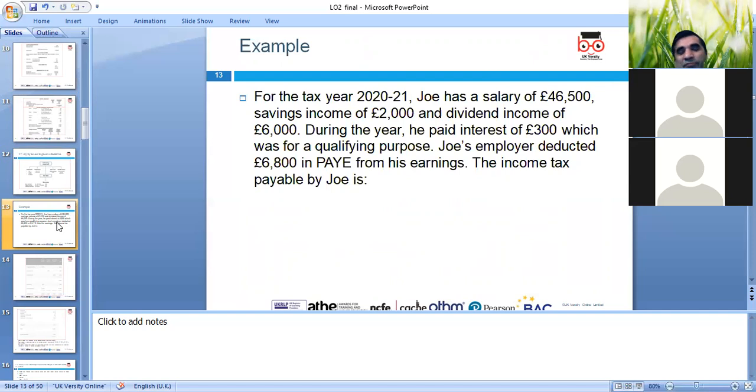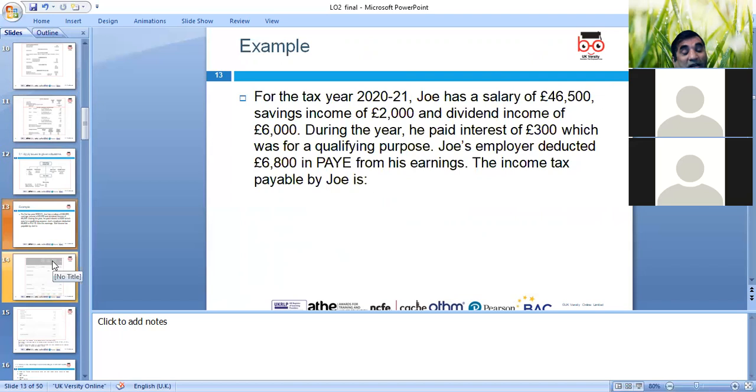What rate will be applied on the first one, 46,500? So it's non-savings income, and it gets a personal allowance. Yes, we have a personal allowance of £12,500. Okay, so we need to minus that. And I'm thinking of the interest he paid, the £300, which was for a qualifying purpose.